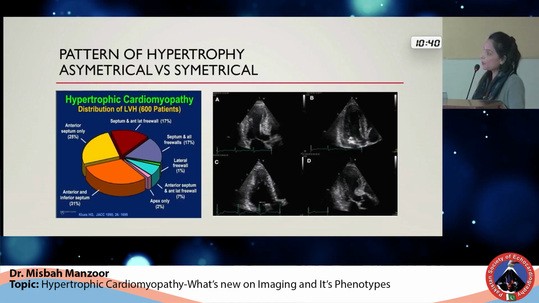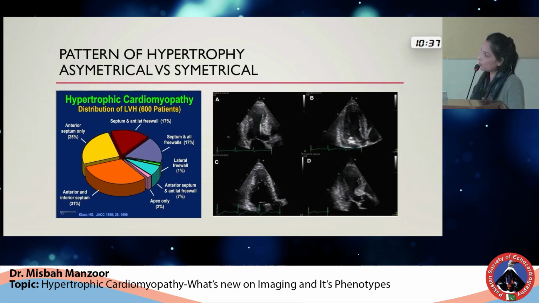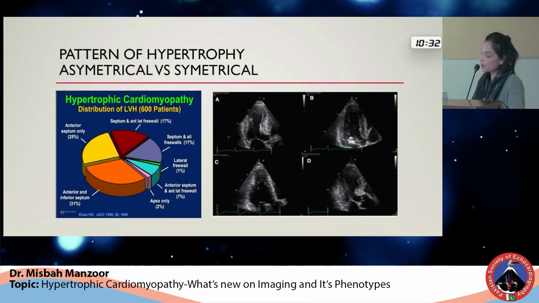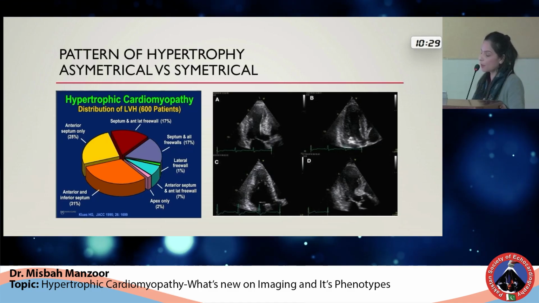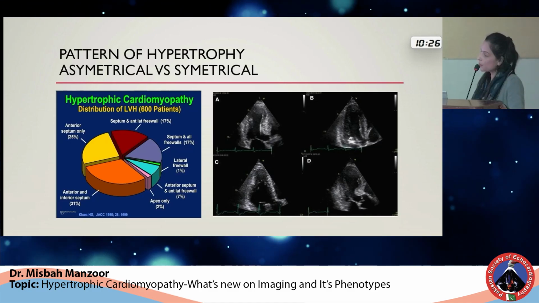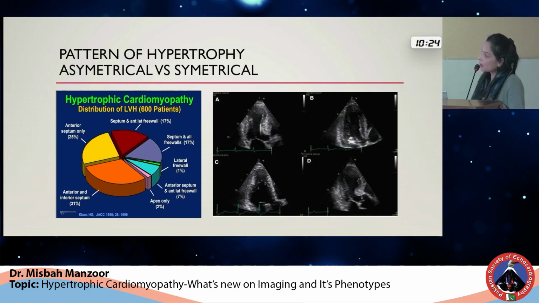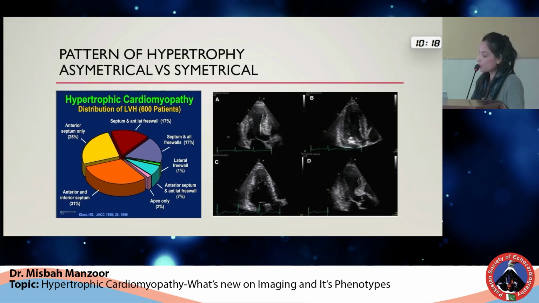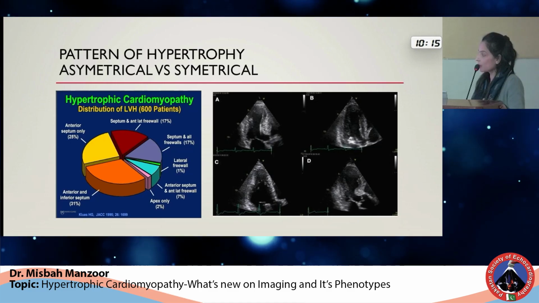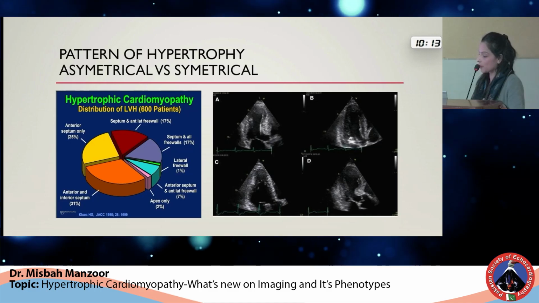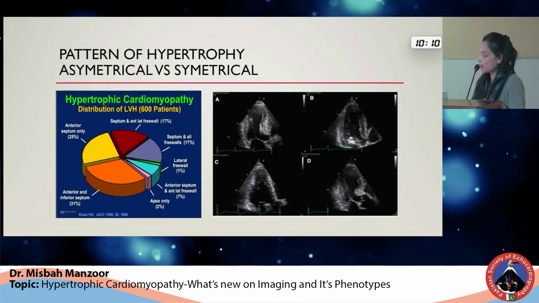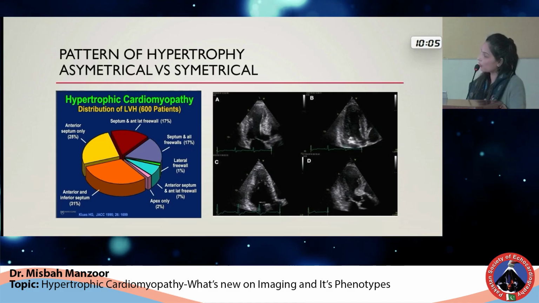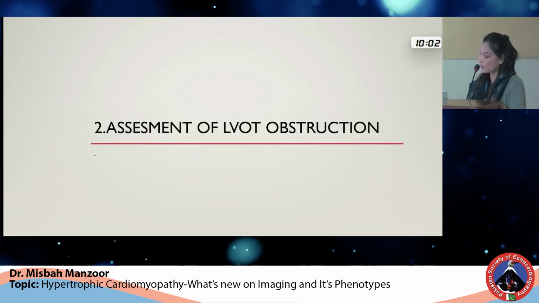The pattern of hypertrophy in HOCM may be asymmetrical or symmetrical. However, 95% of the times it is asymmetrical involvement, mainly involving the anterior and inferior septum, followed by the other territories. 5% of the cases may be symmetrical. Here in the next diagram, you can easily see different phenotypes of HOCM. The first one shows the reverse septum. The second, B, is showing a neutral septum. C is showing the apical hypertrophy, followed by a sigmoid septum. So these are various phenotypical forms of hypertrophic obstructive cardiomyopathy that you may encounter.